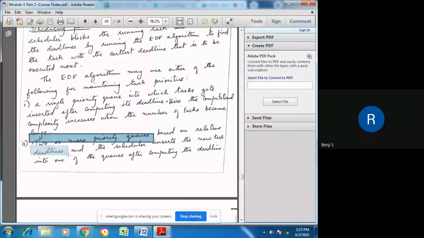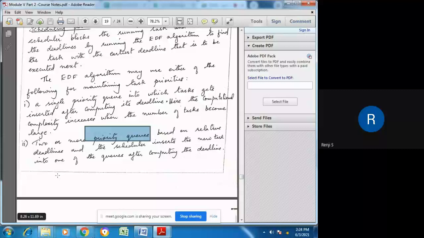The task that has the least deadline will be put into the highest priority queue. A task with an average deadline period will be put into another queue, and so on. Depending on the deadline period, different queues can be maintained. The highest priority queue includes tasks which have the least deadline. So if you want to select a particular task, you just need to look at the highest priority queue.